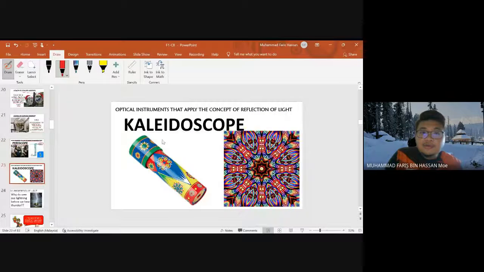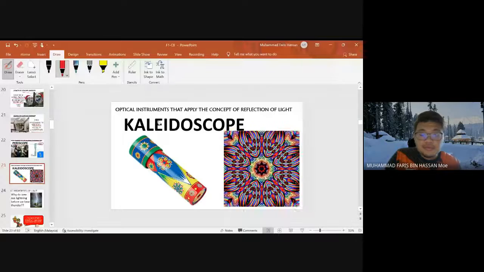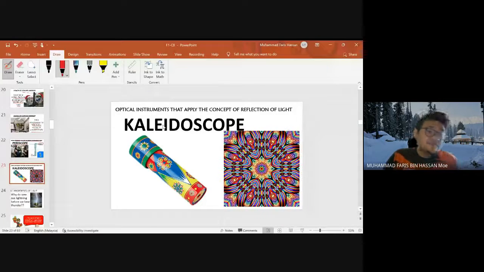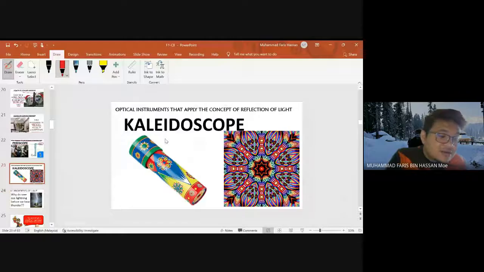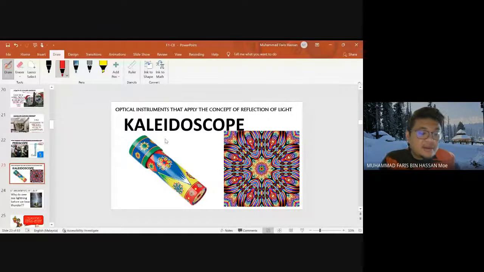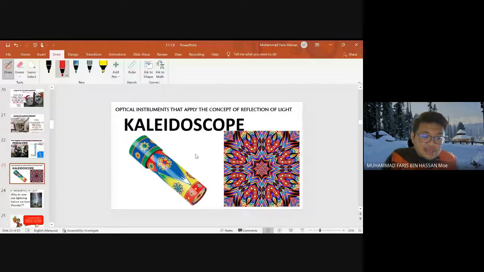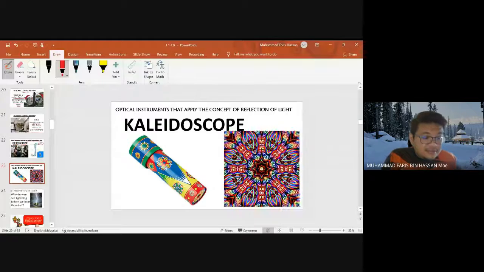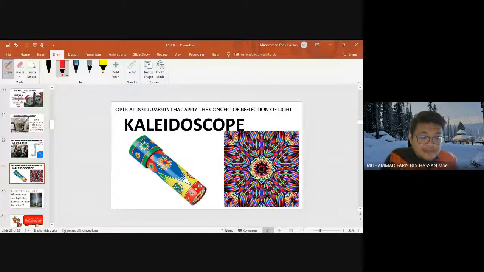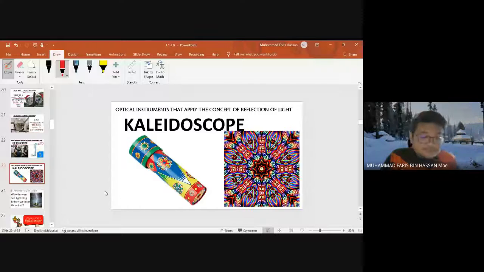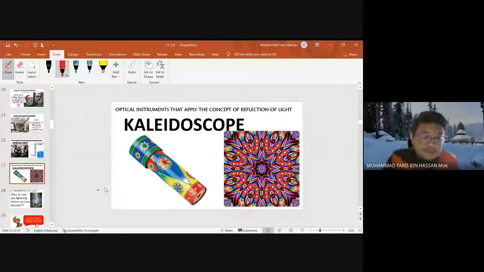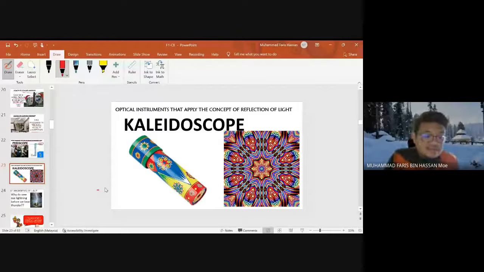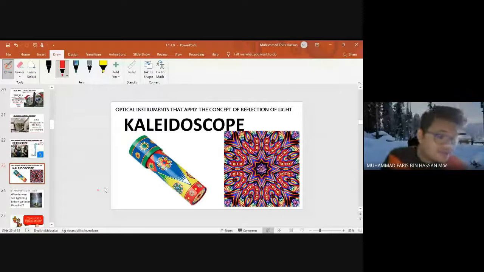And then we also have the kaleidoscope. What is a kaleidoscope? Okay, a kaleidoscope is a toy made using plane mirrors. With this toy, you can create various amazing patterns. And these patterns are obtained due to the repeated reflection of the image of the object inside the kaleidoscope. Therefore, the number of images seen is more than the number of objects.